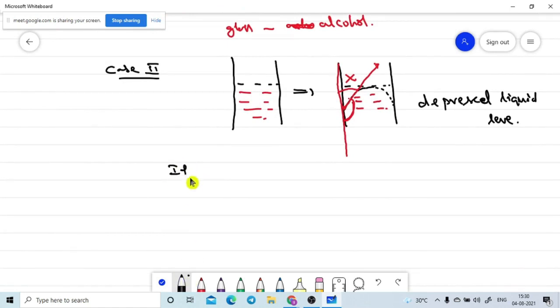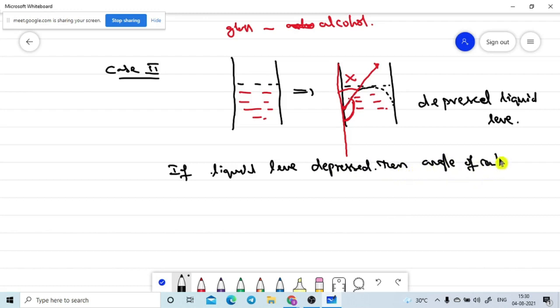In this case, if the liquid level is depressed, then what will happen to the angle of contact? The theta value is greater than 90 degrees. It is up to here that is the 90 degrees value, and if you go somewhat beyond, it is greater than 90 degrees. We can use the mathematical word for these types of angles: obtuse angle. It is the obtuse angle.